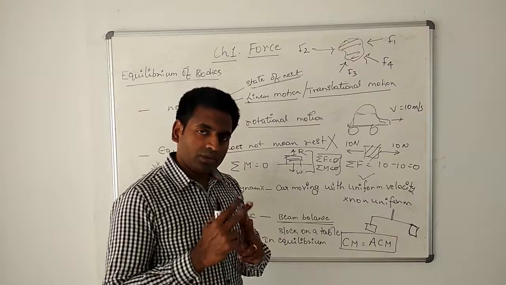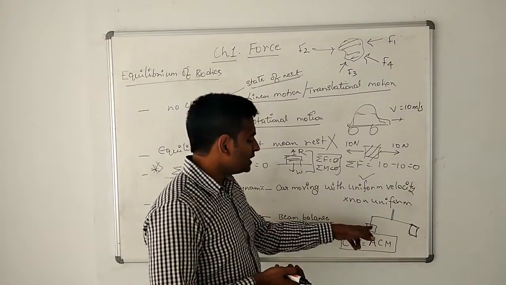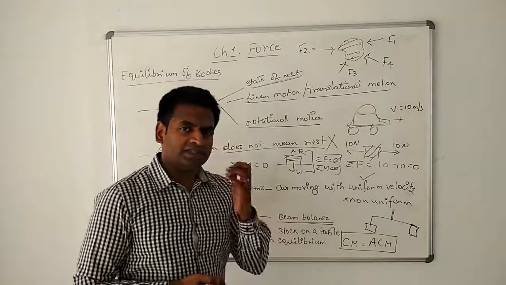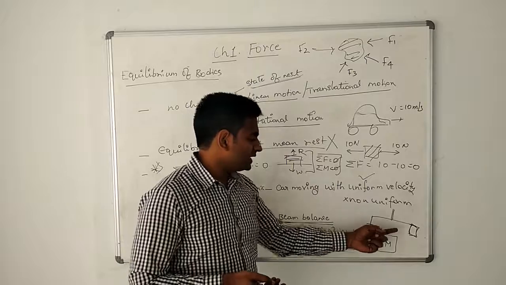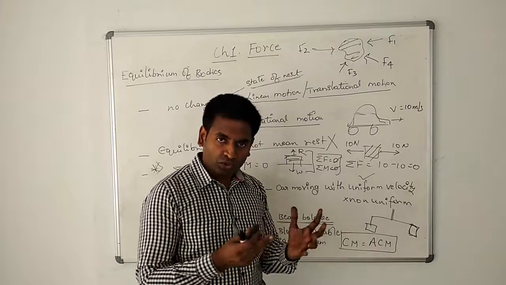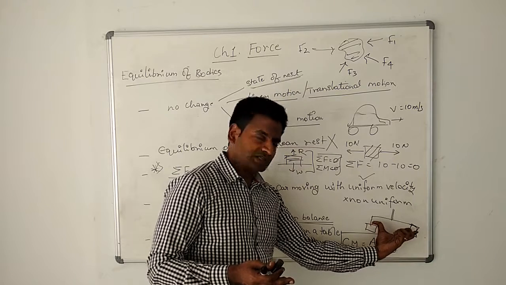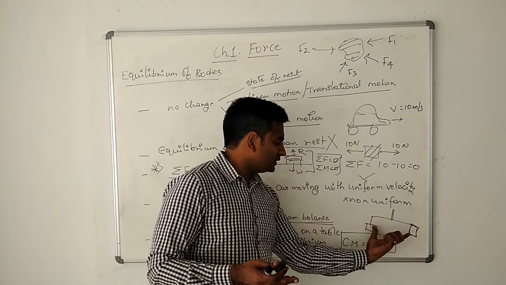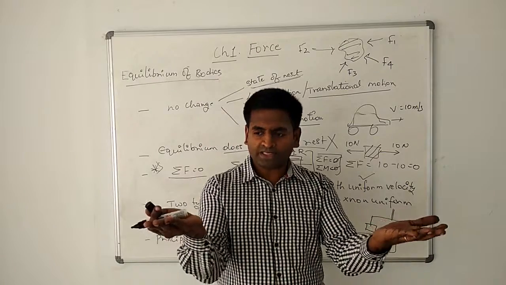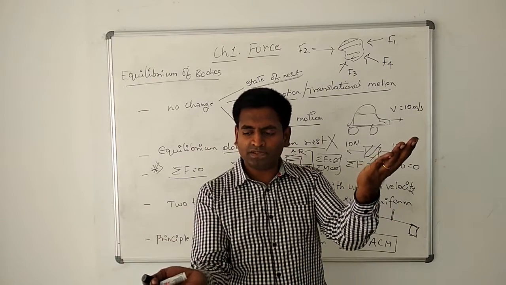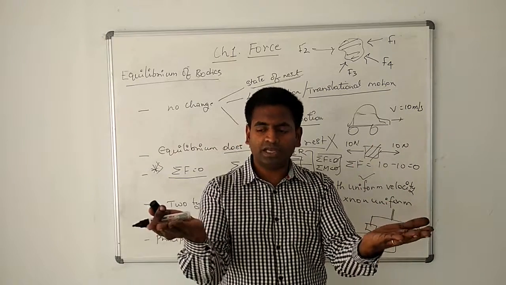There are two questions in your board exam based on the beam balance. One is, is the beam balance in a static equilibrium or a dynamic equilibrium? Very easy. The beam balance is not moving. Correct. There is no translational motion. So it's not moving, but is it in equilibrium? Yes. Why? Because the clockwise moments are equal to the anti-clockwise moments. That is why both the pans are level. If either of them is more, then it would turn this side.